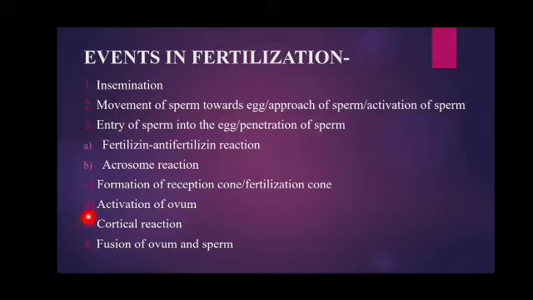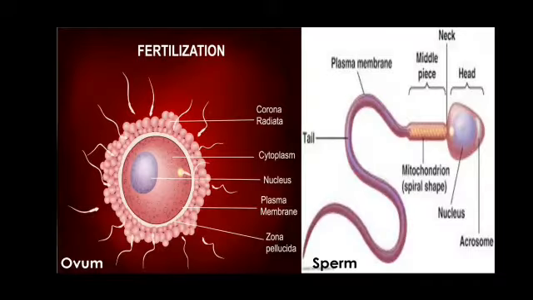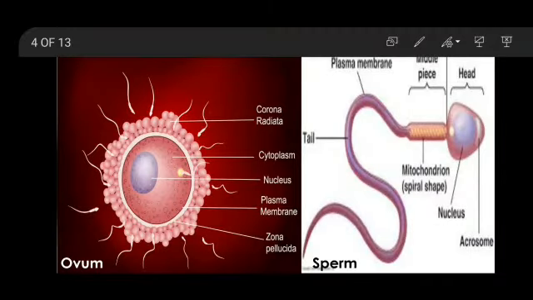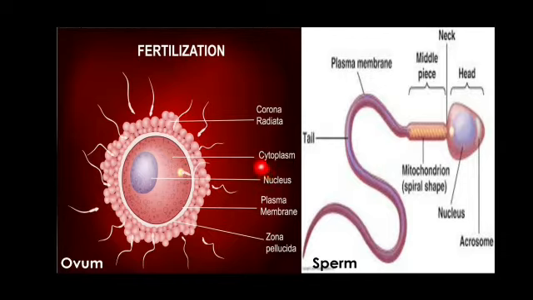And one more change will occur, that is called the cortical reaction. There are cortical granules present in the cytoplasm of the egg, and they will release their content and form a fertilization envelope or membrane to prevent the entry of more than one sperm, to prevent polyspermy. That is called the cortical reaction.